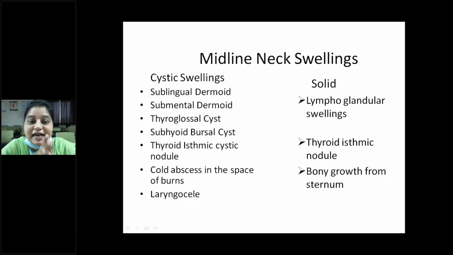Again, we will classify the midline neck swellings into cystic swellings and solid swellings. What are the classic features of a cystic swelling? Cystic in consistency, and some of the swellings may exhibit transillumination and be fluctuation positive. Sublingual dermoid, submental dermoid, thyroglossal cyst, subhyoid bursal cyst, thyroid isthmic cystic nodule, cold abscess in the space of Burns, and laryngocele.